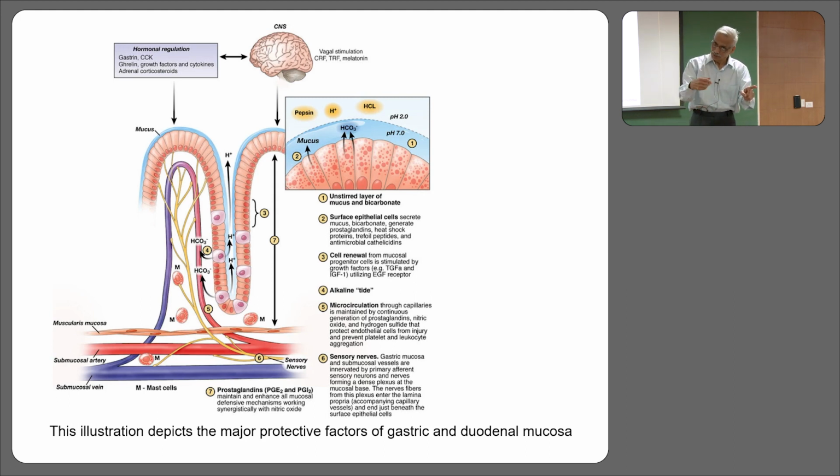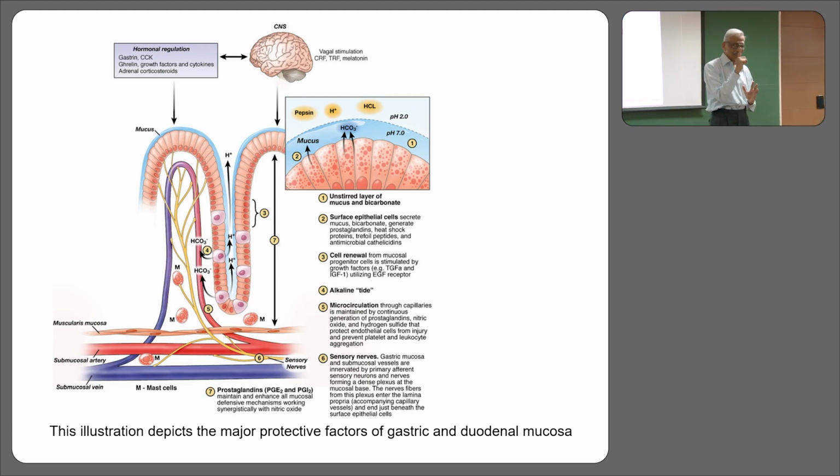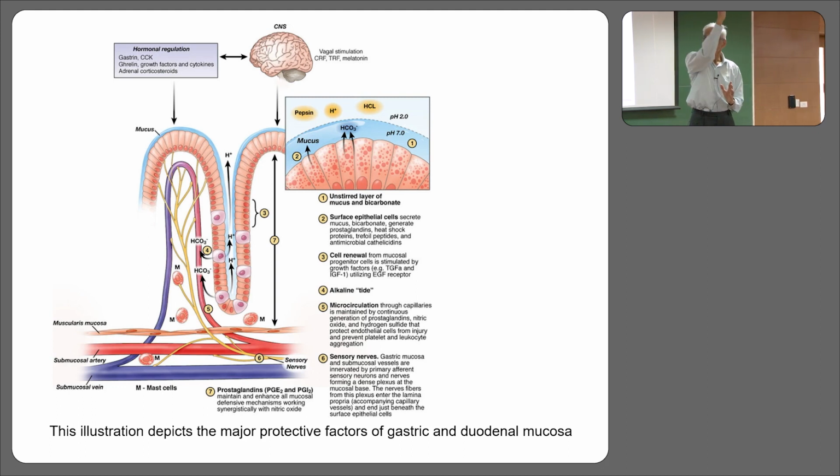Had the mucous layer been thick, all H ions would be neutralized there. Look at the arrow, the H ions go through as if they go through a tunnel, and that tunnel is made up of mucus, and that layer becomes thicker and thicker as you enter into the stomach.